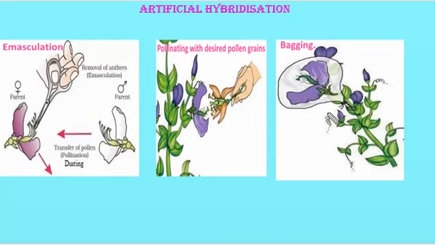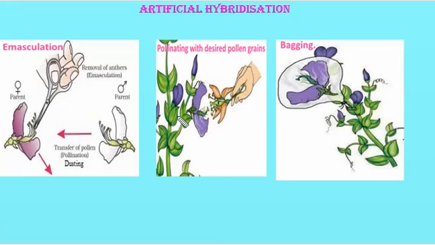Bagging. After bagging, in this step, we need to bring about artificial pollination, that is dusting the pollen grains from the selected male variety, the male parent. In this image you can see the emasculated flower, and when the stigma becomes receptive, the polythene bag is removed or opened, and the stigma is dusted with the desired pollen grains.